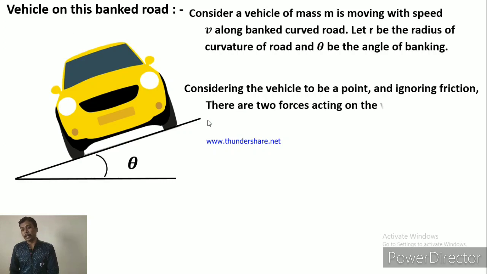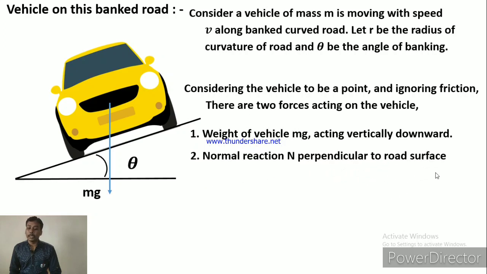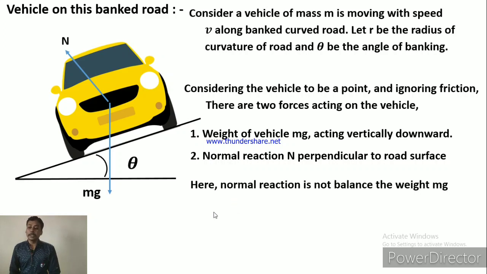There are two forces acting on the vehicle in this situation. The first is the weight of the vehicle, mg, acting vertically downward, and the second is the normal reaction perpendicular to the road surface, in this direction. So one is weight mg in the downward direction and another is the normal reaction perpendicular to the road surface. Here the normal reaction is not balanced with the weight mg.